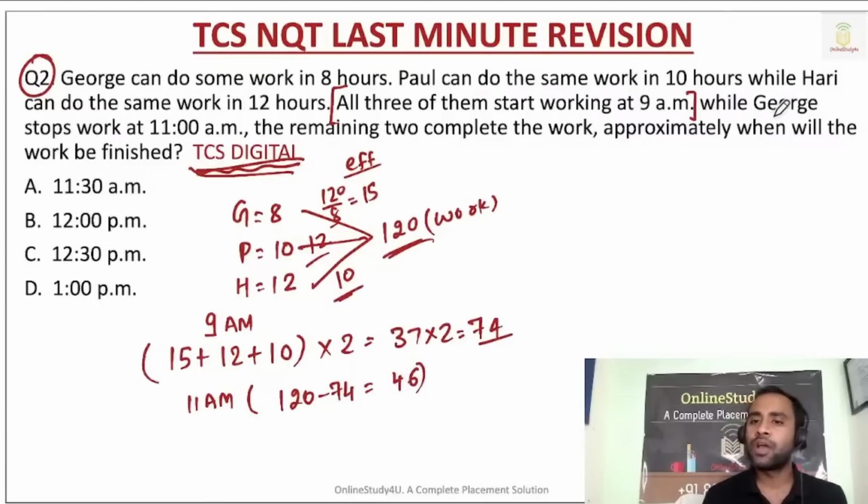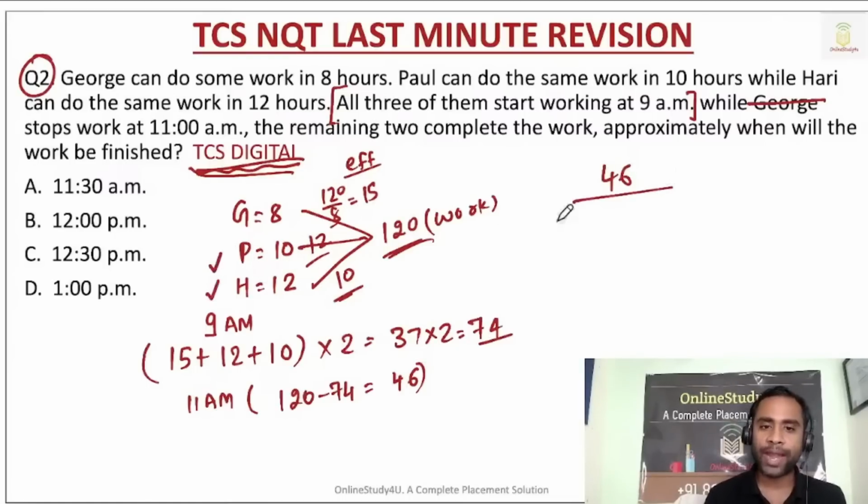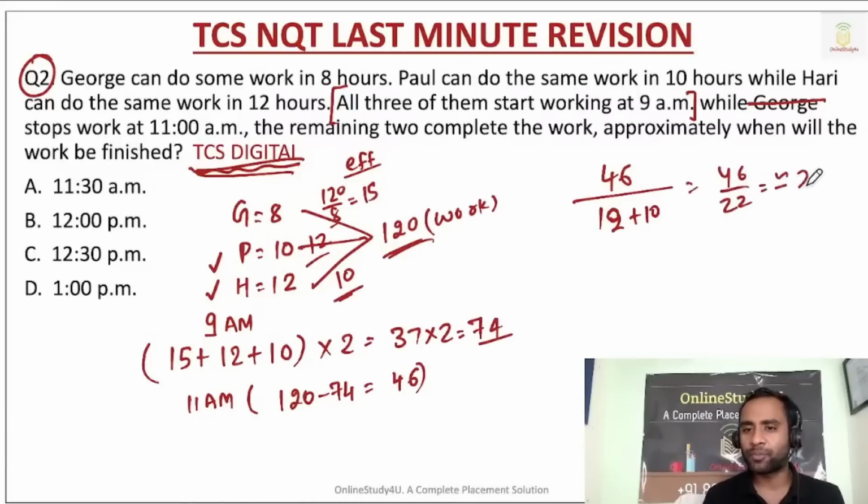Okay. Now, after that, George left. So this 46 work, who is going to do? That will be done by Paul and Hari. So that is nothing but efficiency is 12 and efficiency is 10. So 46 by 22, this will be almost 2 hours.